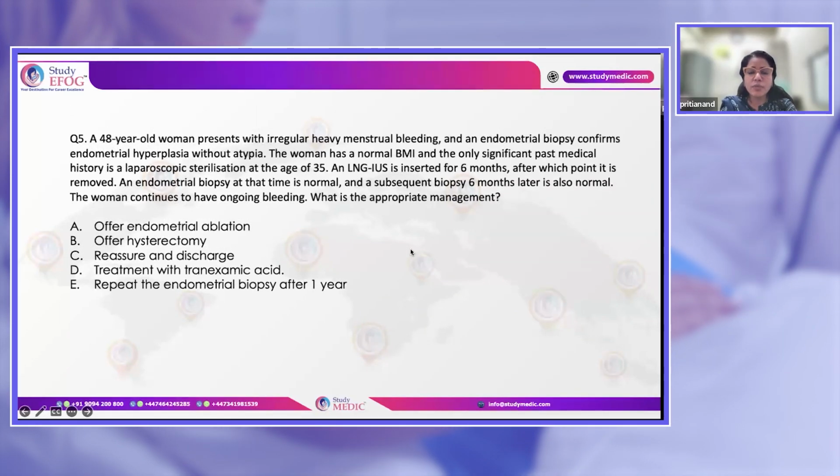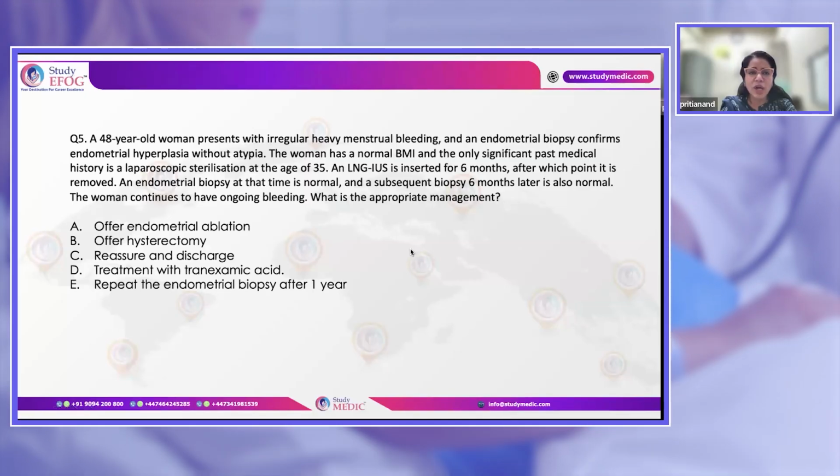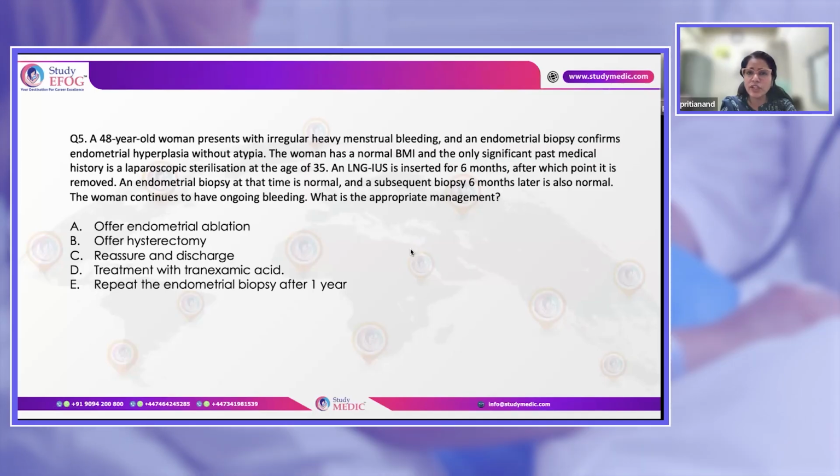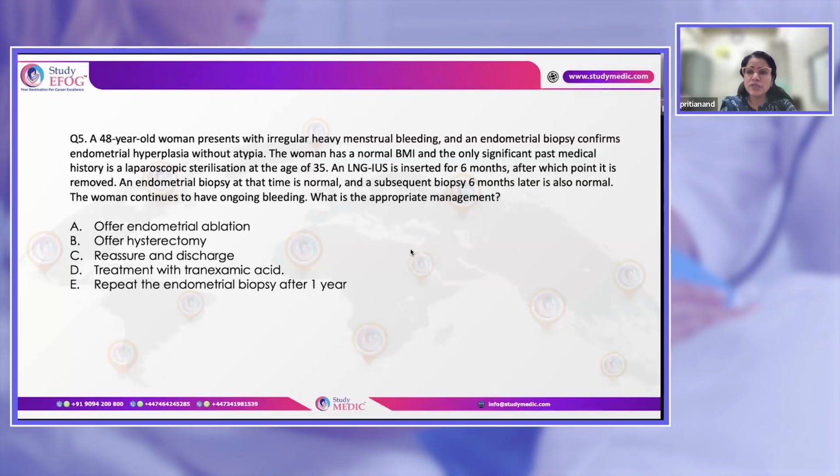Then, a 48-year-old woman with irregular heavy bleeding. Endometrial biopsy confirms endometrial hyperplasia without atypia, normal BMI, no past medical history. There is a laparoscopic sterilization at the age of 35. LNG-IUS is inserted for 6 months, after which it was removed.